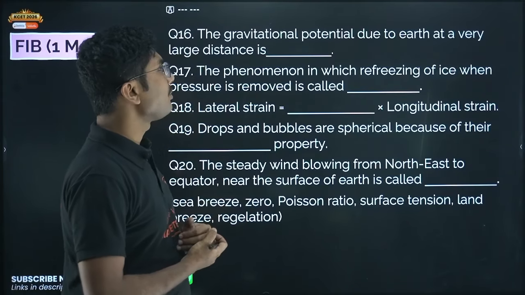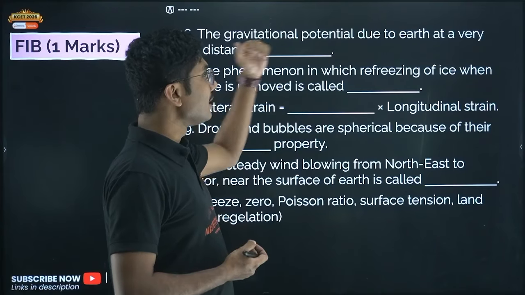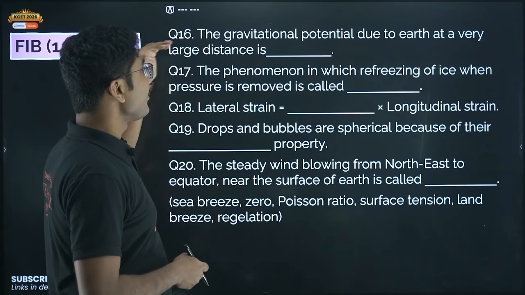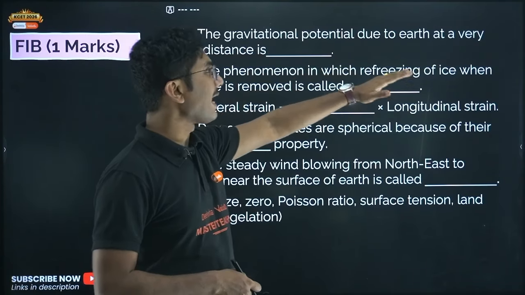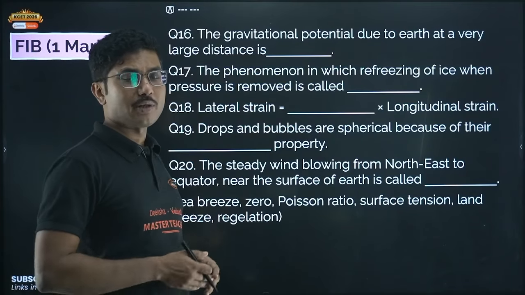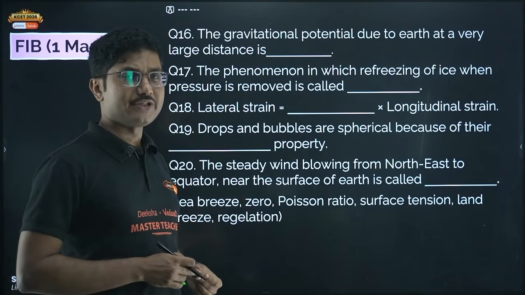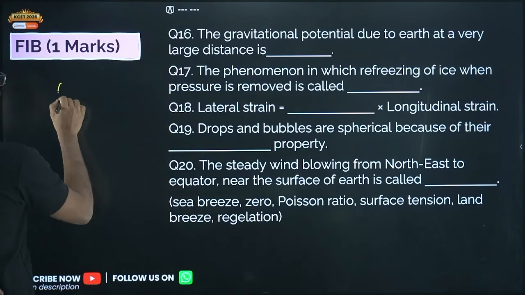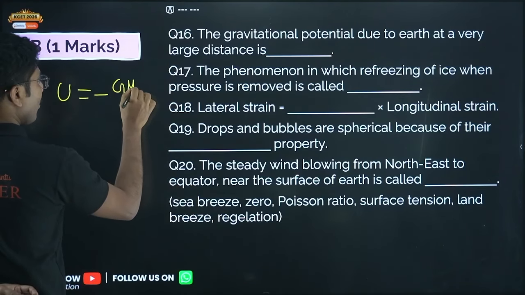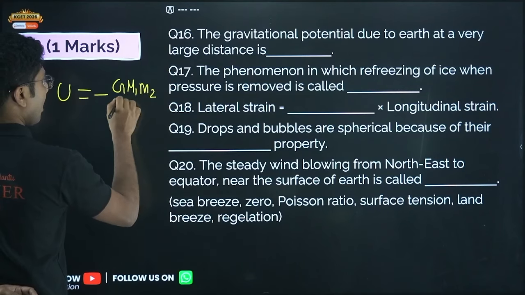The gravitational potential due to Earth at a very large distance is dash. So the gravitational potential due to Earth at a very large distance is 0, because gravitational potential is inversely proportional to distance. What is the formula for gravitational potential? Gravitational potential energy is minus G m1 m2 upon r.